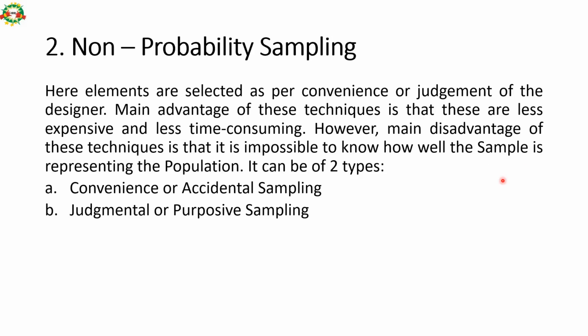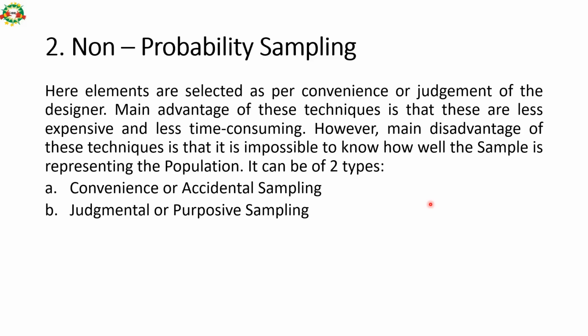Non-probability sampling: here elements are selected as per convenience or judgment of the designer. So it's totally discretionary. The main advantage of these techniques is that they are less expensive and less time consuming. However, the disadvantage is that it is impossible to know how well the sample represents the population, because it depends on experience, and it may be good or bad based on the bias or perception of the person who is taking out the sample.